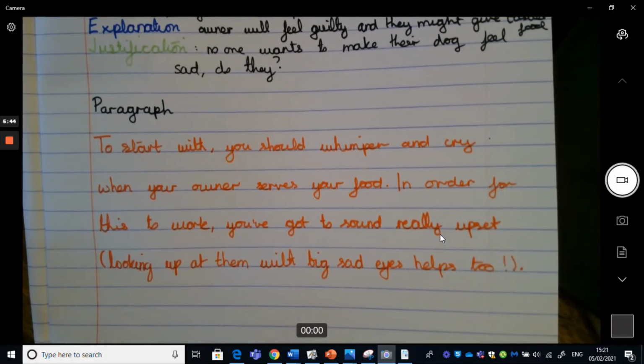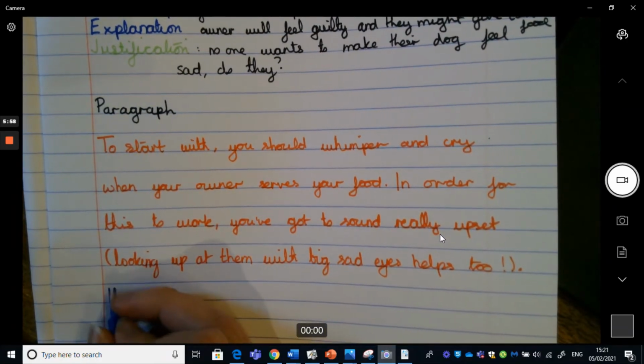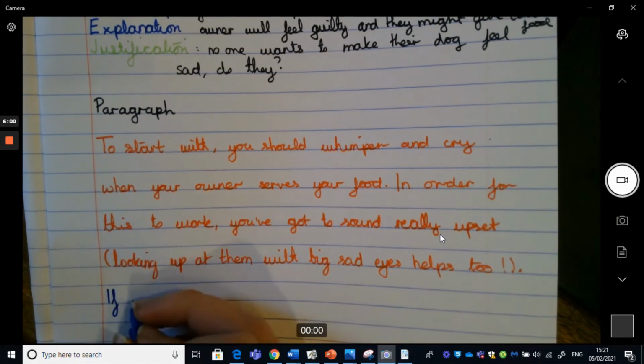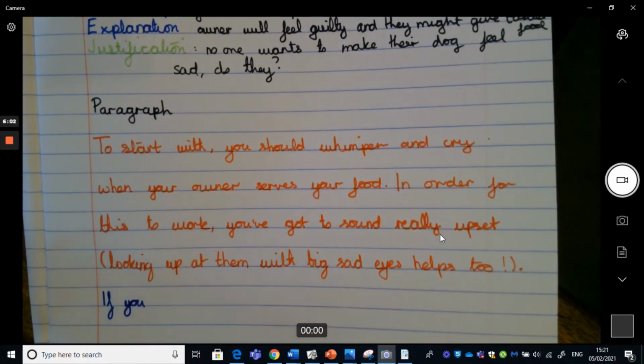So now we're on to the explanation, our blue section. So just want to explain why this would work. Now in my plan I've said that the owner will feel guilty and I might give them tastier food, and that's essentially what I want to write here. So I know I've got two openers. I might want to use another. I might want to use if. So if you do this well, if you do this effectively.